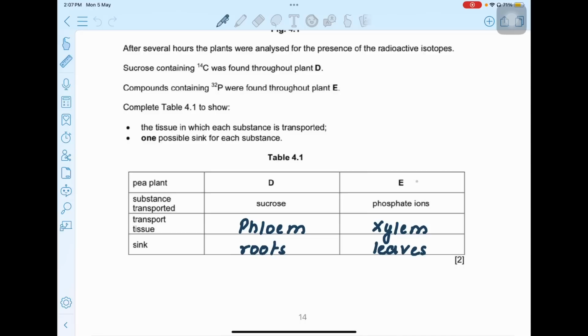Then E here is talking about phosphate ions, and the transport tissue for ions, as you know, is xylem, and xylem transports ions only in one direction, from the roots to the upper parts of the plant or aerial parts of the plant, like leaves. You can write stem, you can also write flowers, all those structures.